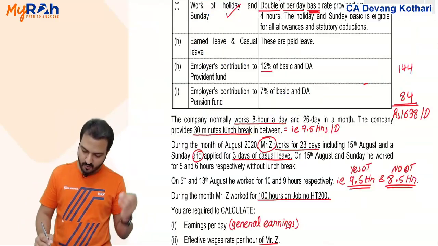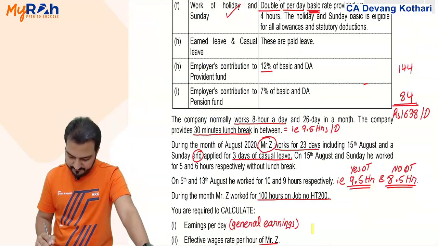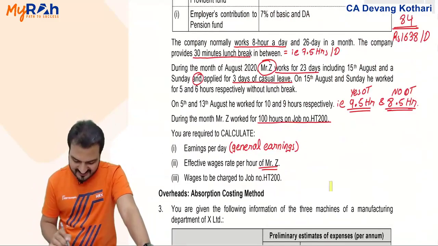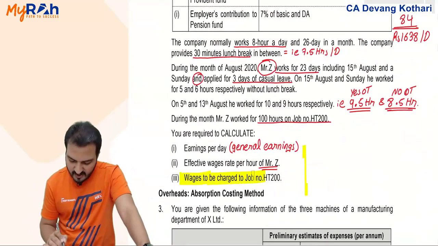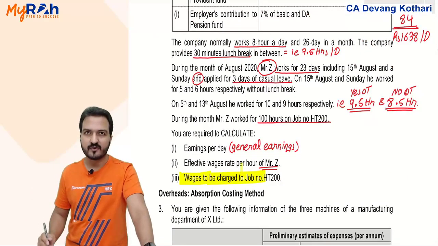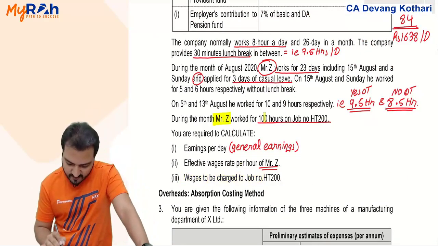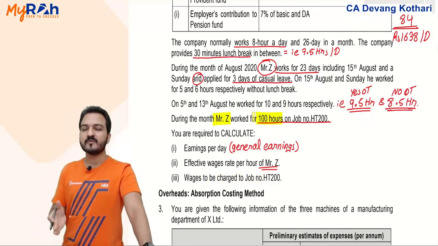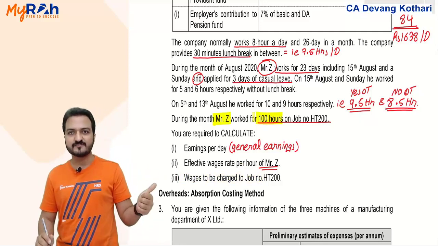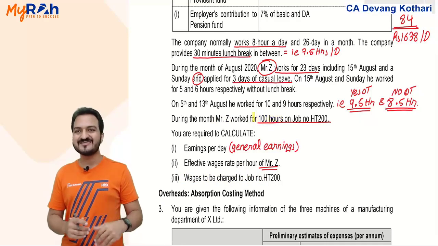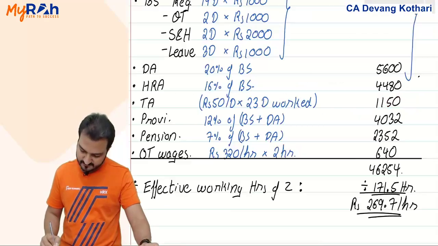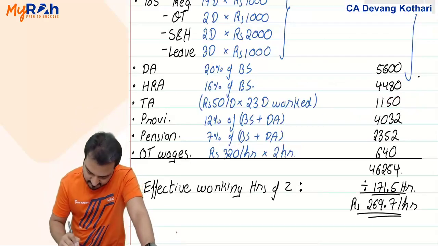Yes, and the third question they are asking is now very simple. The third question is the wages to be charged to that job HT200. What wages will I charge to that job? Well, how many hours did Z work on that job? Your job was using 100 hours. So it will be charged wages for that 100 hours. My third answer.